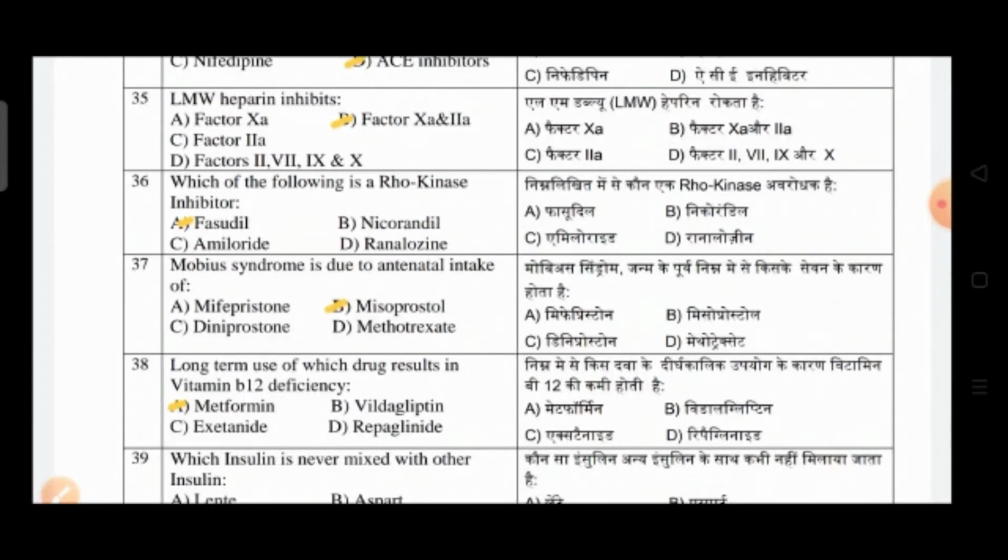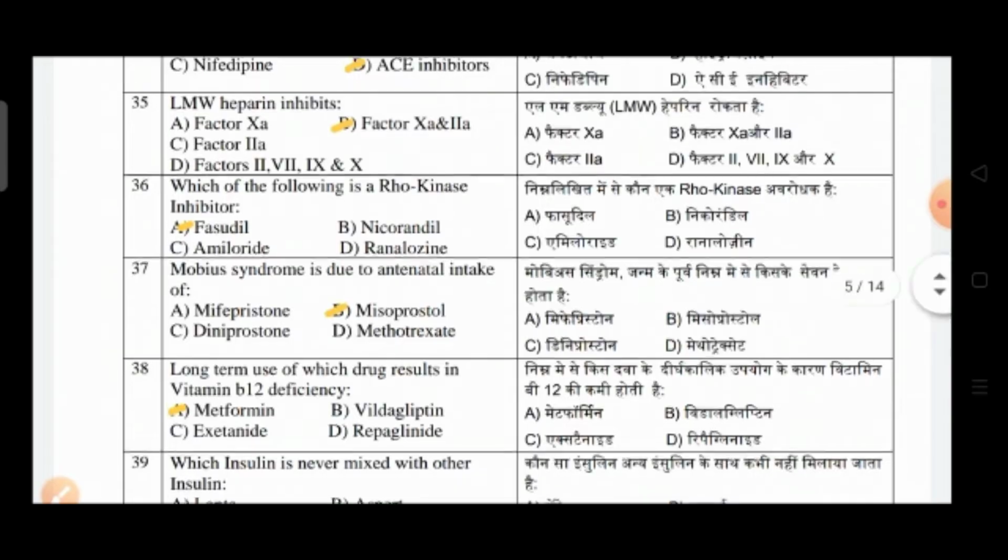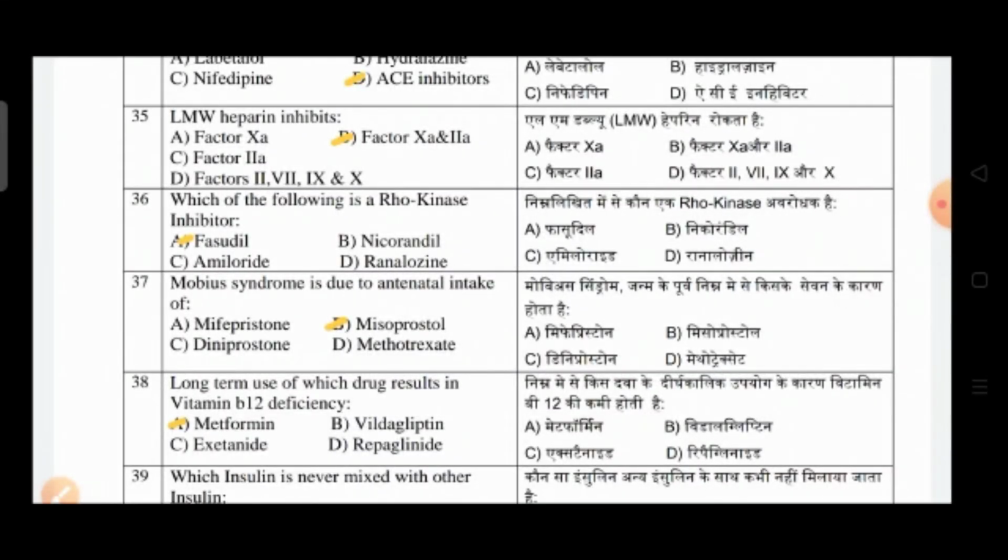Question number 35: LMW heparin inhibits? Option A factor Xa, option B is factor Xa and IIa, option C factor IIa, option D is factors II, VII, IX and X. So the correct answer is option B, that is factor Xa and IIa.